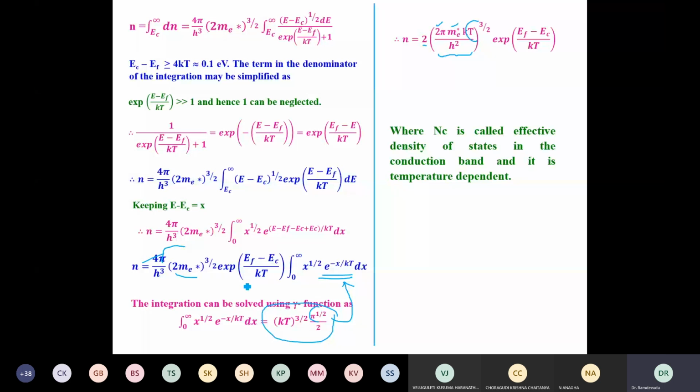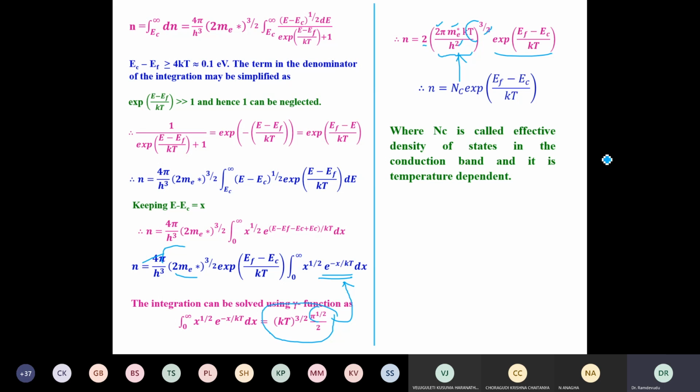And here I have h cube. I'm writing it as h square to the power 2, half of it goes, and I'll get h cube only. Therefore, after rearranging these terms, I will get the entire constant something like this. This is the constant, and therefore n equal to Nc into e power (EF minus EC) by kT, where Nc is this constant.